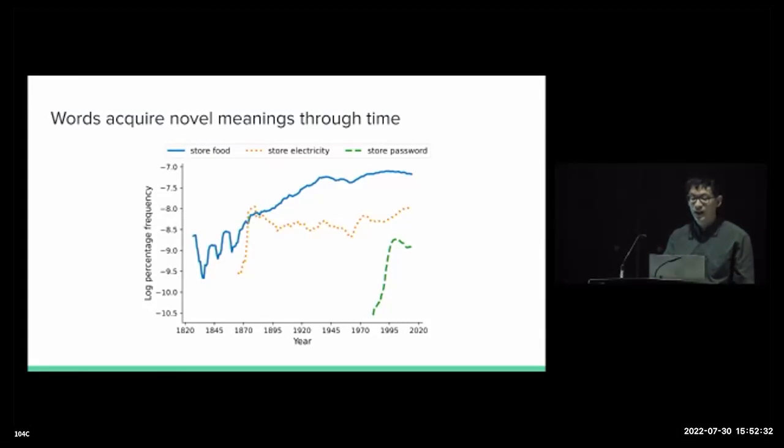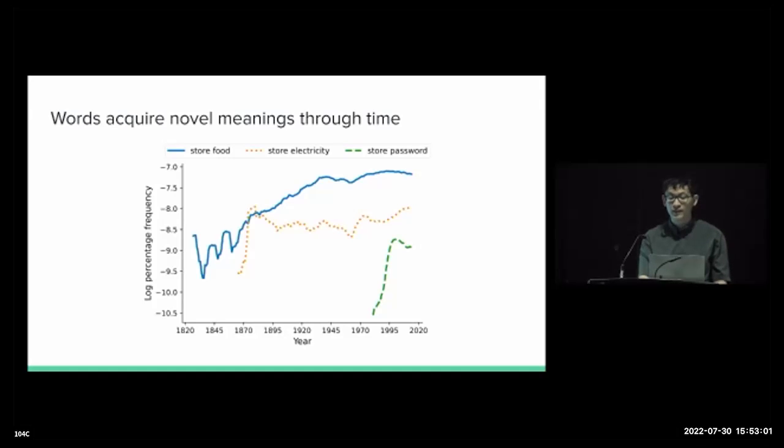So many words have been acquiring novel senses or meanings through time. For example, this figure here shows the frequency change of the phrases to store food, to store electricity, and to store password in the past 2 centuries of English, taken from this Google Syntactic Ngram historical corpus, which suggests that this verb store is progressively taking emerging items or concepts as its novel noun arguments through time.